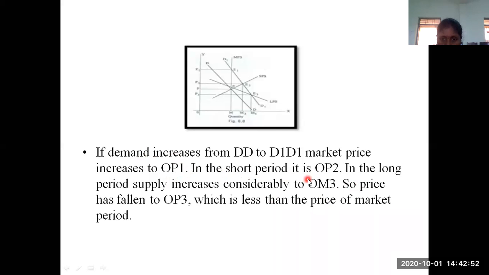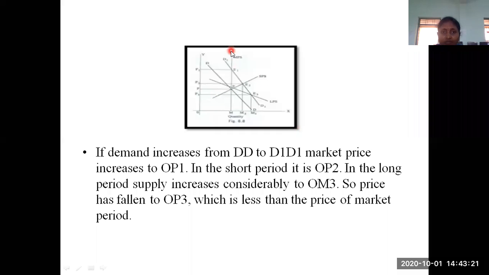Suppose it is the short period, so this is the SPS curve. What is the demand? D1 D1. It is intersecting at E2. E2 means what is the price level? 0P2. So what should we observe? Whenever the demand is increased, the price level in the market period is more when compared with the short period supply.